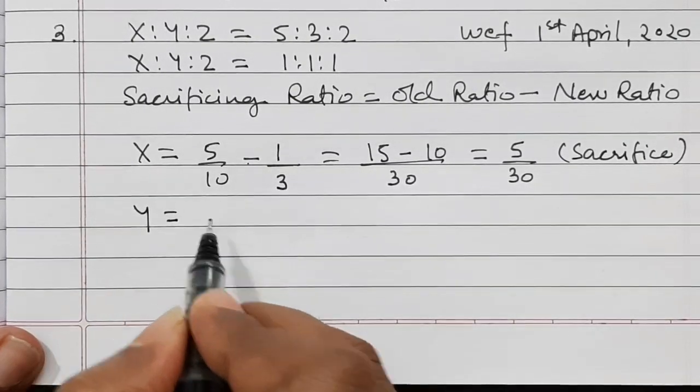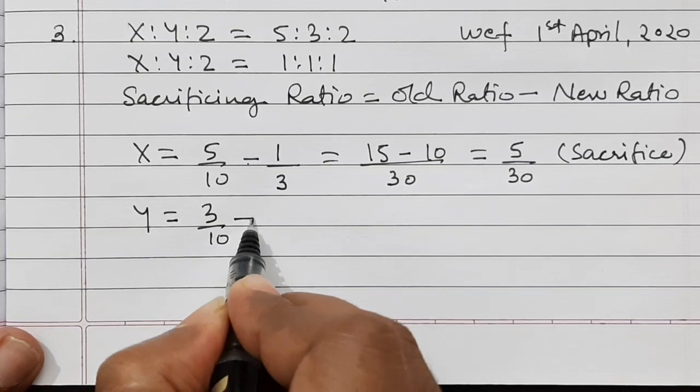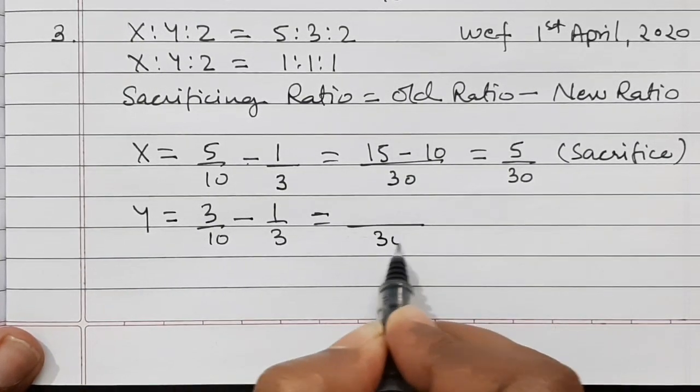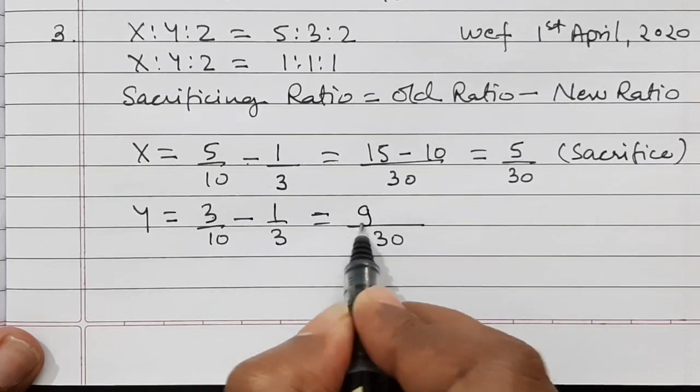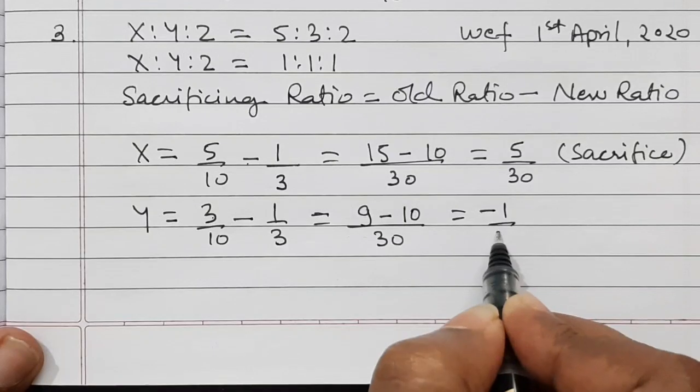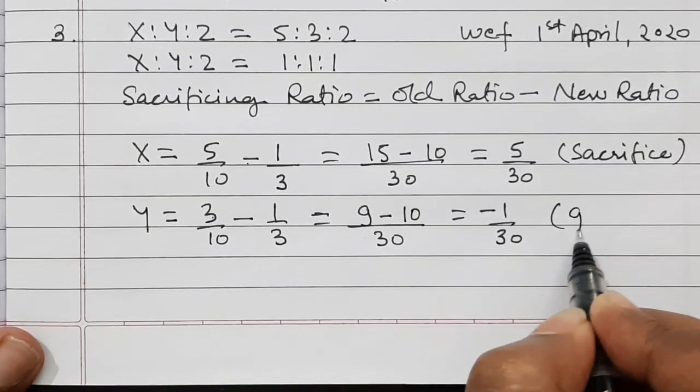For partner Y, old ratio is 3 by 10 minus 1 by 3. So LCM we will get 30. 3 multiplied by 3 is 9 minus 10 multiplied by 1 is 10. So we get minus 1 by 30. So he is gaining.